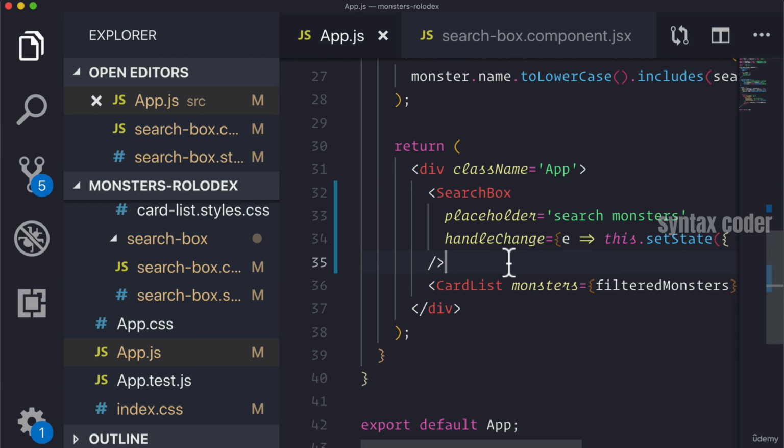We don't have to write an input and then style it inside of a local file because we can separate it into its own component. This will become much more apparent as we start building larger and larger applications where more of the code gets reused. Right now, the benefits might not be so obvious, but it's definitely the style that we want to code in. And this is one of the huge advantages of React, is writing these smaller and smaller reusable components. Okay, now let's continue.